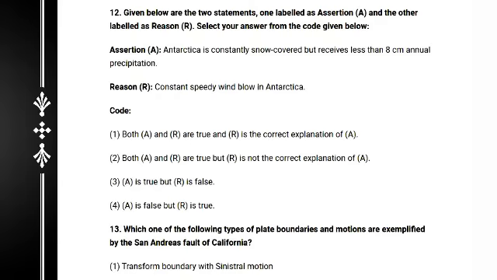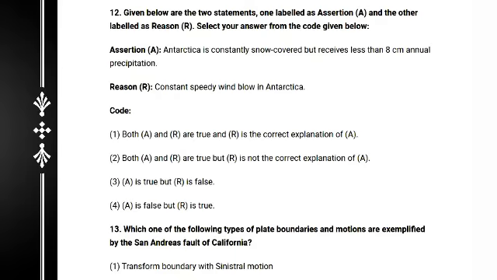Reason: constant speedy winds blow in Antarctica. The assertion is true and the reason is true, but R is not the correct explanation of A, so the answer is 2.